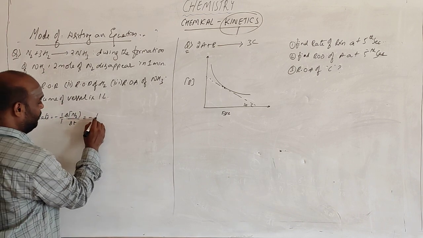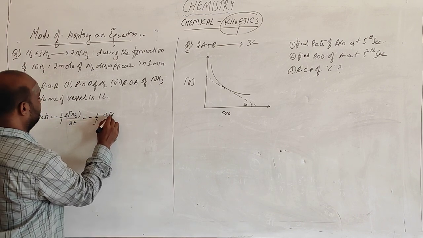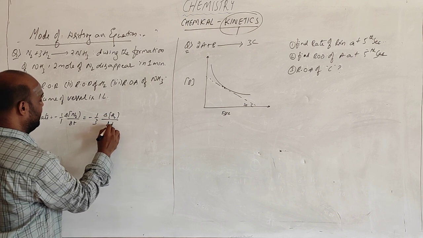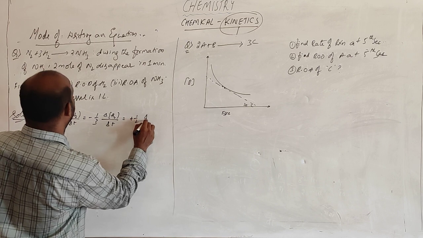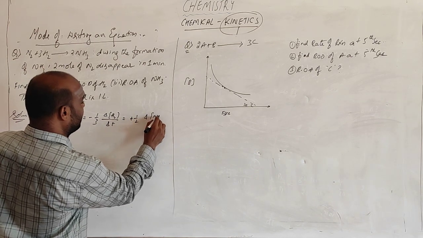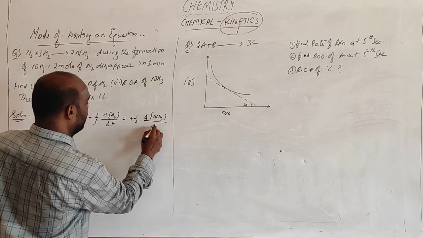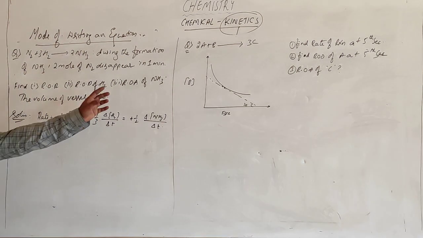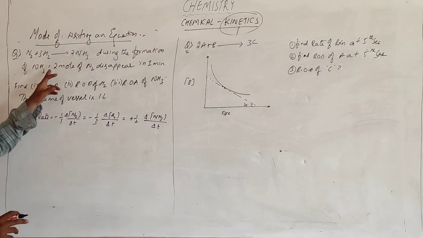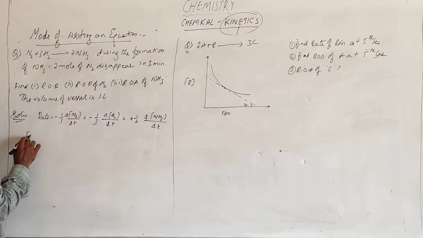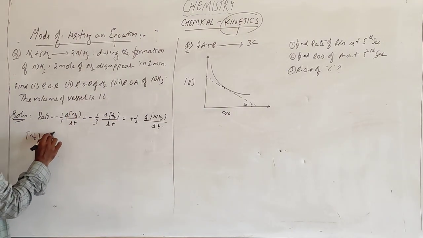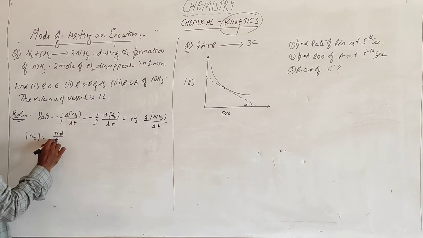So minus 1 by 3 change in concentration of H2 by change in time, plus 1 by 2 change in concentration of NH3 by change in time. Right. You keep this one aside. What is the 2 moles of N2? See, what is meant by concentration? Concentration of N2 means moles per liter.